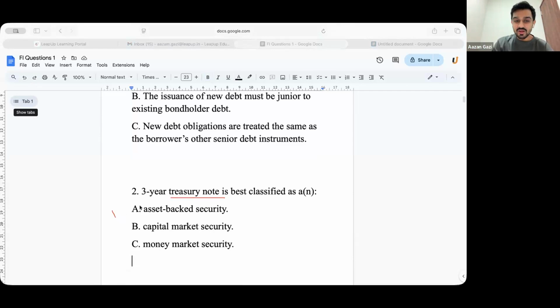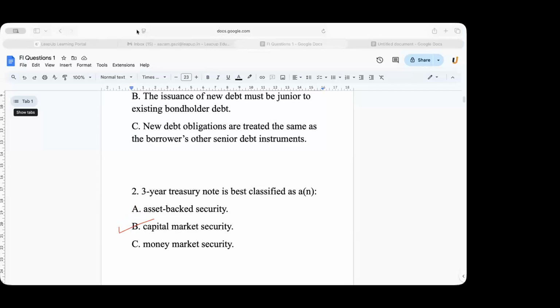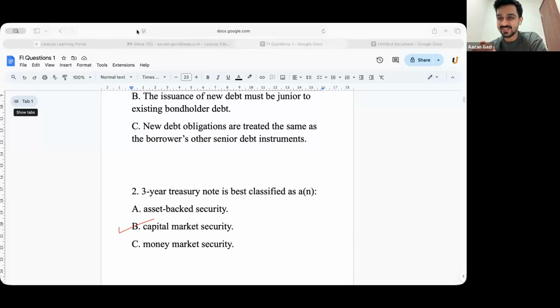Would this be an asset-backed security? Asset-backed securities are issued by whom? They are issued by an SPV or SPE, Special Purpose Vehicle or Special Purpose Entity. A capital market security has maturity greater than 1 year. A money market security has maturity less than 1 year. So your correct answer would be B. Is that clear for everyone? Yes, sir. We are starting with the easiest questions, and as we keep moving forward, things might get a little tricky. Okay, now next.